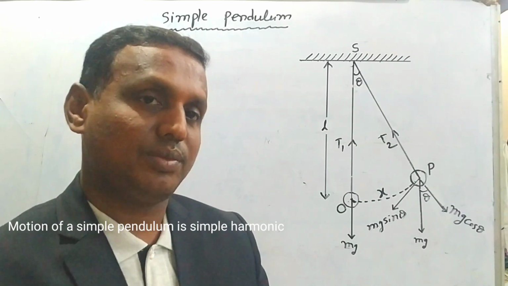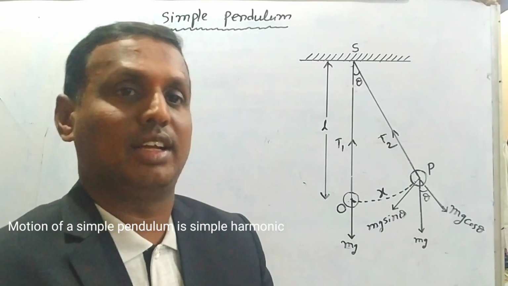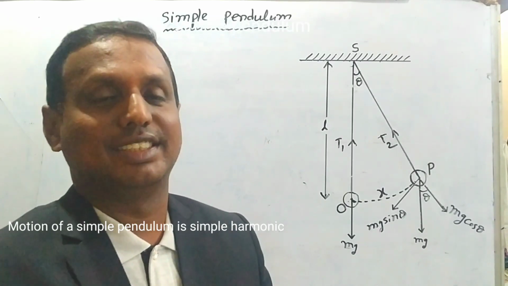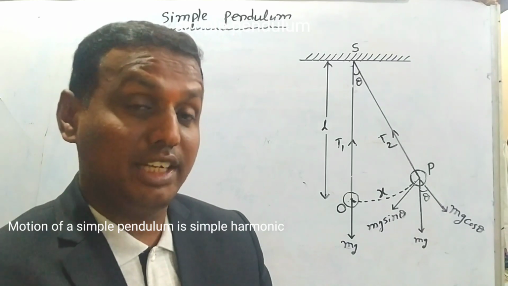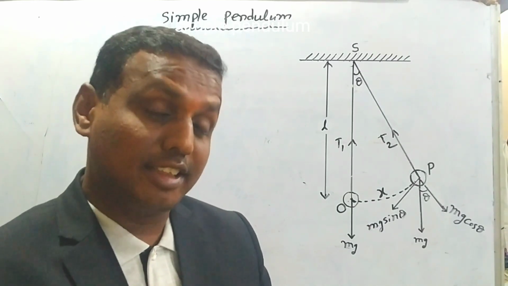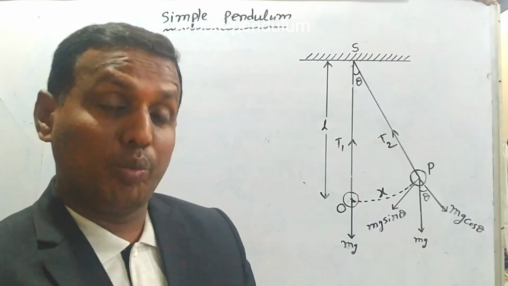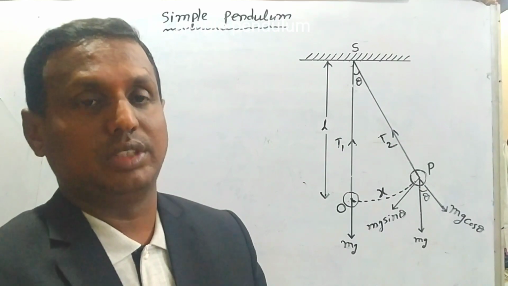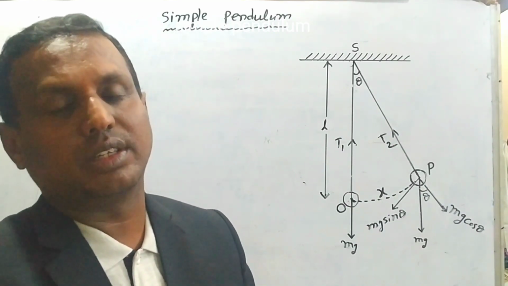Number 3, the acceleration always should be directly proportional to the displacement, but opposite in direction. These are the 3 conditions for simple harmonic motion. Any object, so simple pendulum is the best example that is performing simple harmonic motion.